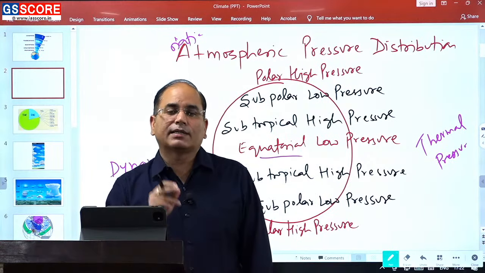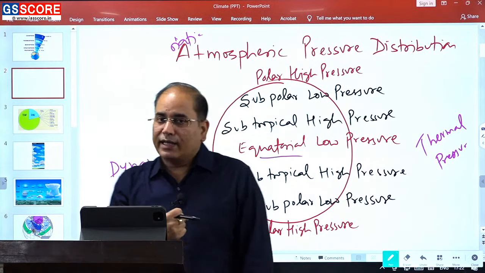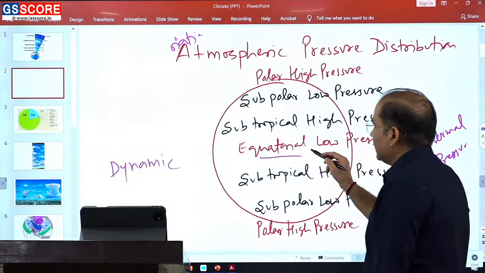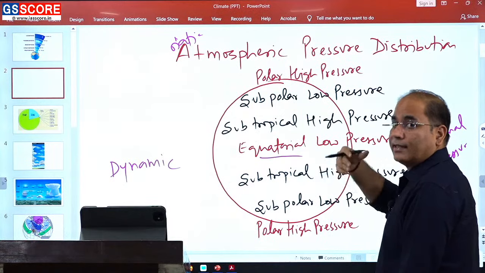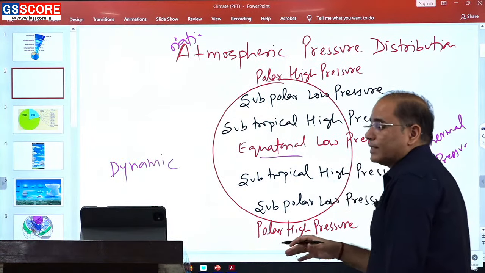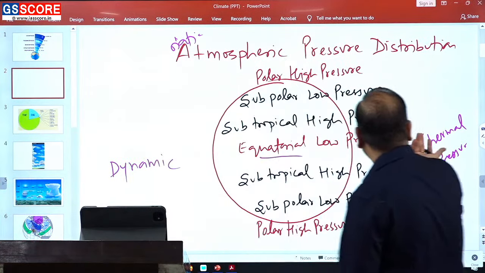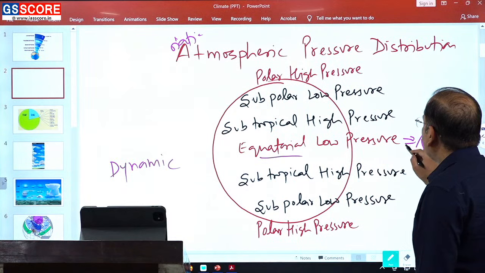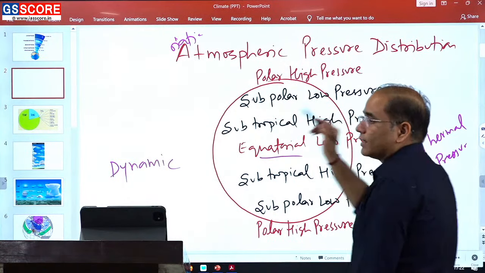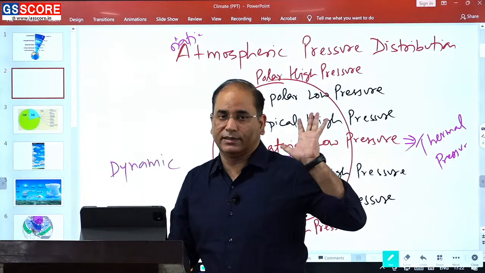The equatorial zone has a low pressure, and we know that at the equator we have a high temperature, not the highest, but high. So temperature is high, pressure should be low, and exactly, the pressure is low. So we can say that this pressure is associated with thermal factors. We can say that this is a thermally induced pressure.